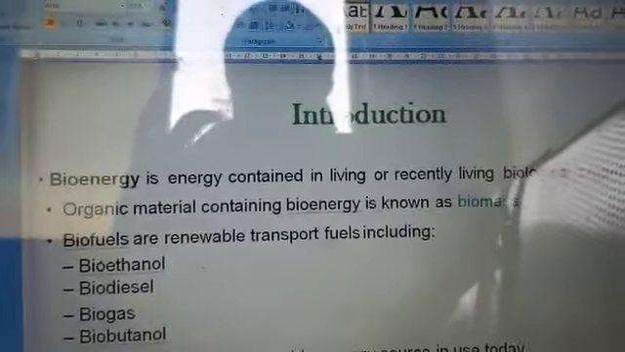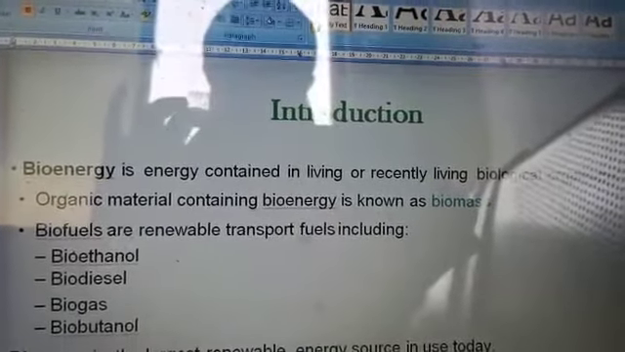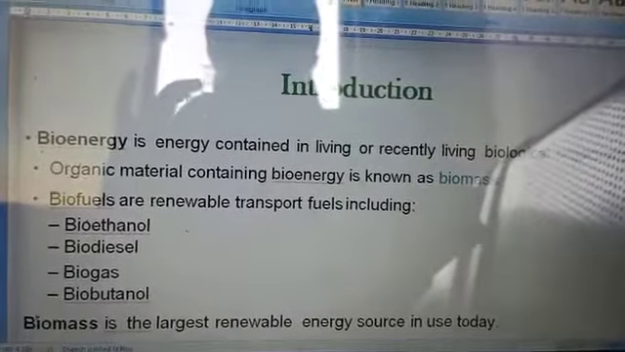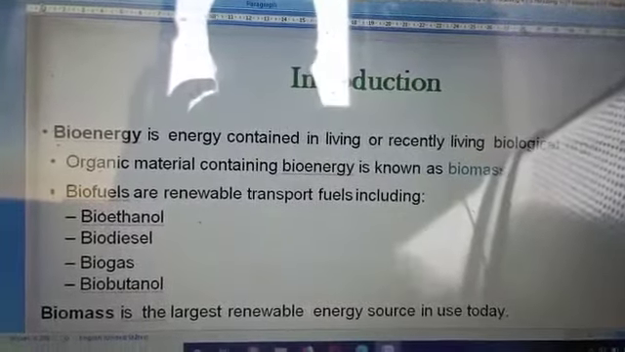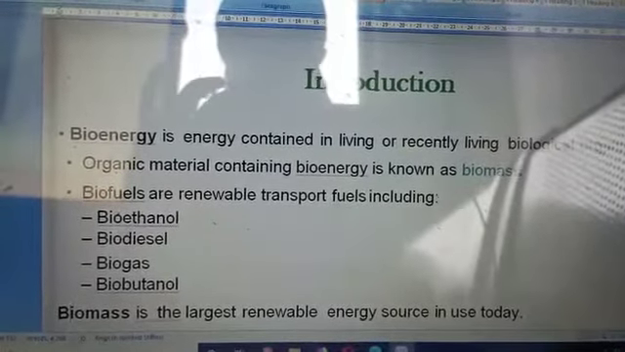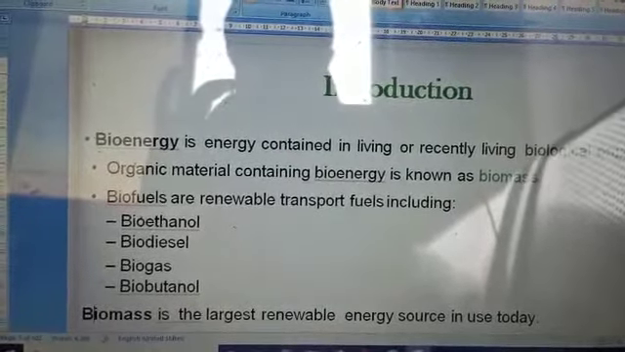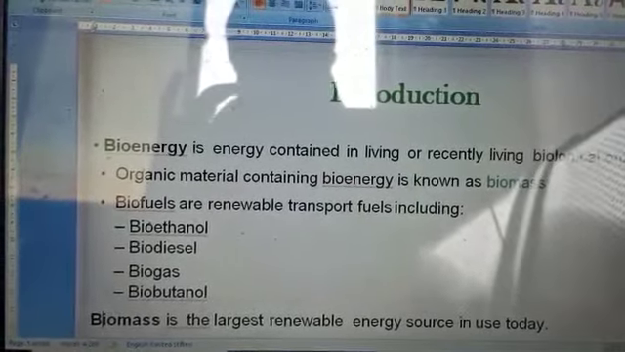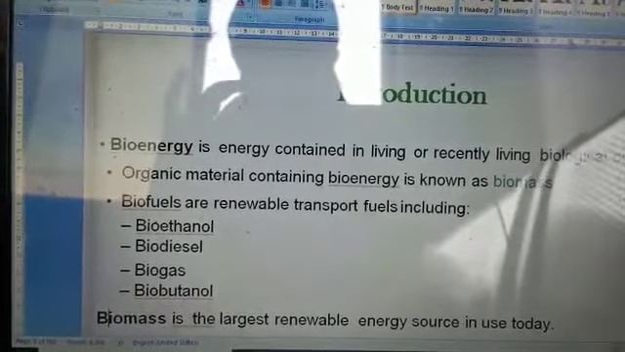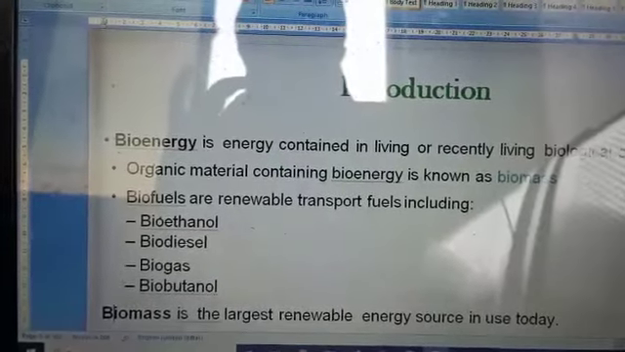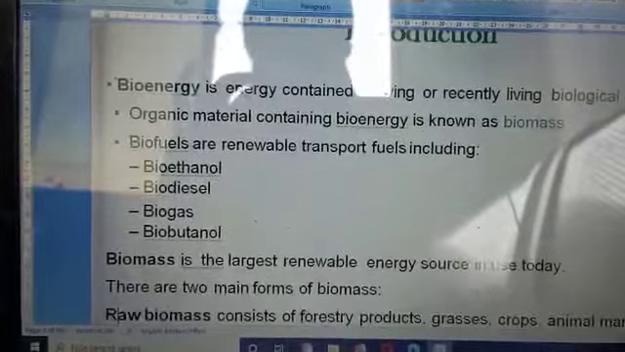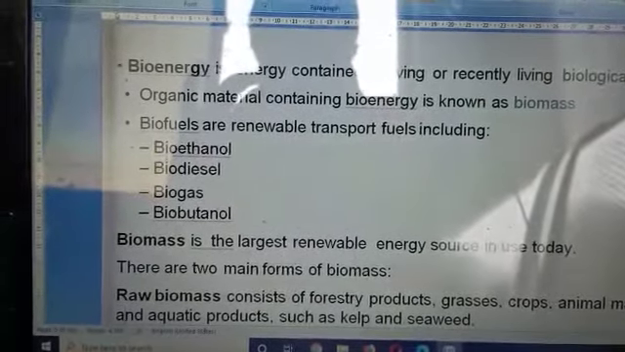When we speak about biomass or bioenergy, it gives us the introduction of living or non-living organisms, the organic material that is converted to energy is biomass. So we also see biofuels, right, which are used in transportation and all. These are a few of the biofuels: bioethanol, biodiesel, biogas, biobutanol. This is one of the renewable forms of energy.